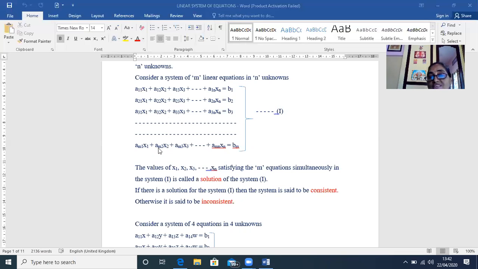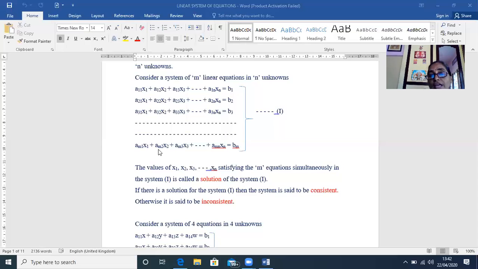So if there are n unknowns, you find all n unknowns, and all those n values will satisfy all these m equations simultaneously. The values x1, x2, etc., xn satisfying these m equations simultaneously is called a solution of this system.